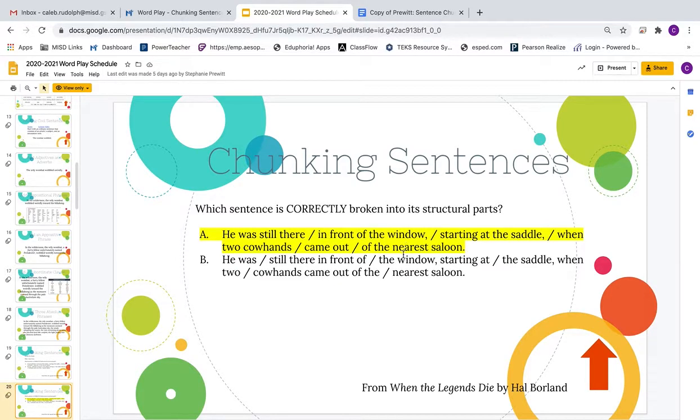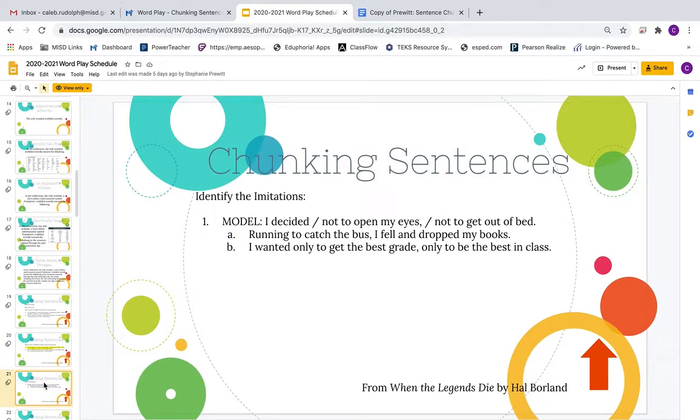So a hint is, if you have a sentence that's shown to be broken up with a comma in the middle, then it's probably not the right answer. So even when you read it, it's not broken up properly. He was still there in front of the window staring at. So if you look at A, this is how it's properly chunked. All right, let's go to slide 21.